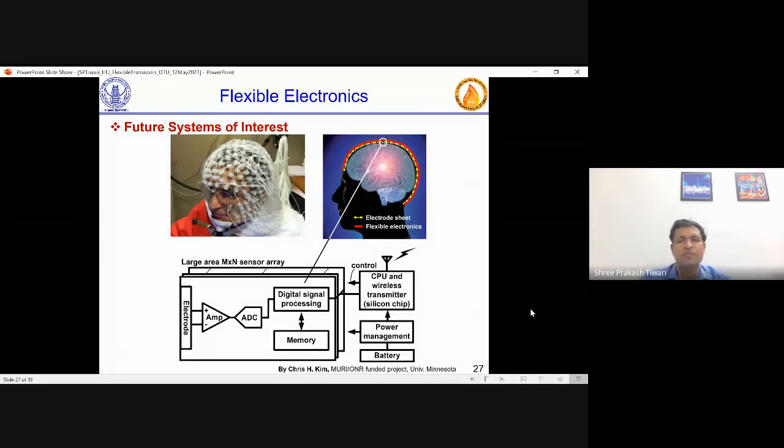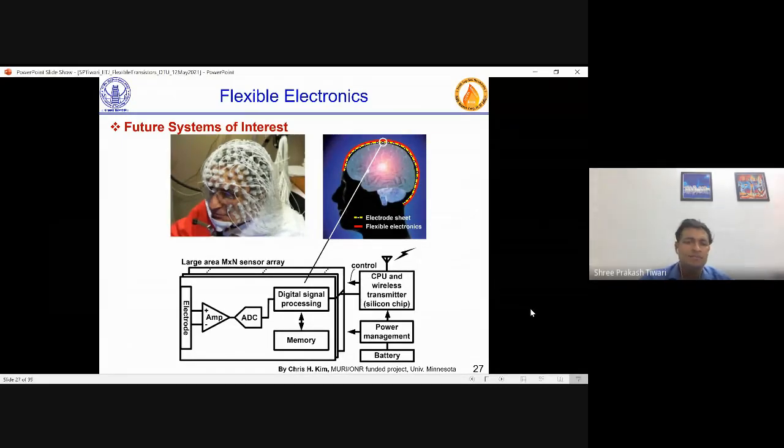Now, in this kind of case, the person is not sitting near the system; he or she is moving around and still has a communication module. Now, what will these kinds of systems require? Obviously, there will be an M cross N sensor array, depending on if you want MN wires to be coming out. So you have an M cross N sensor array.